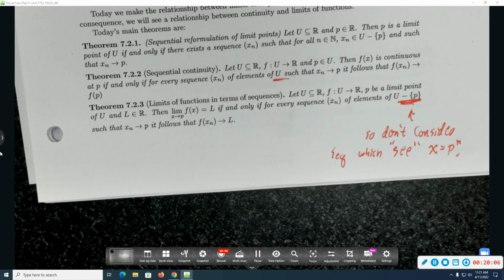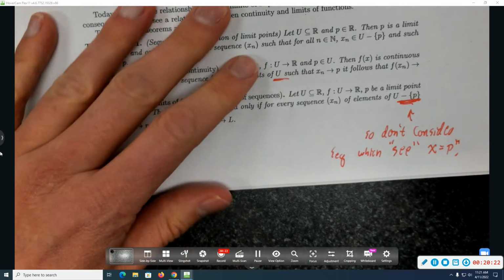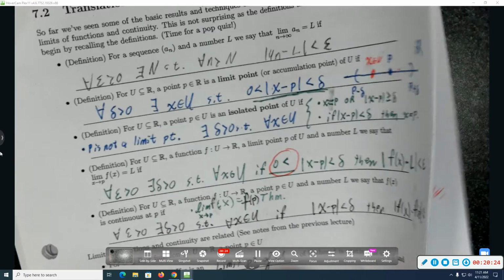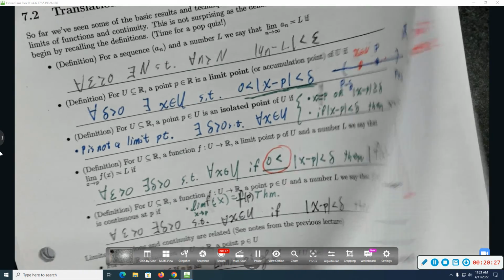What I'd like to do is first do an application of these theorems, then prove some of these theorems, and then, well, that'll be all the time we have, really. So let's start with applications. So here's the application I would like to do.